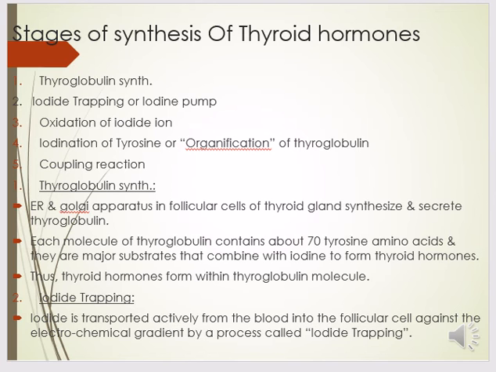So the second step is iodide trapping. Iodide is transported actively from the blood into the follicular cell against the electrochemical gradient by the process of iodide pump.